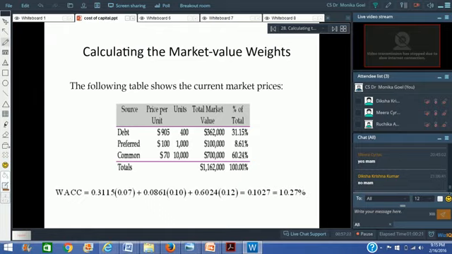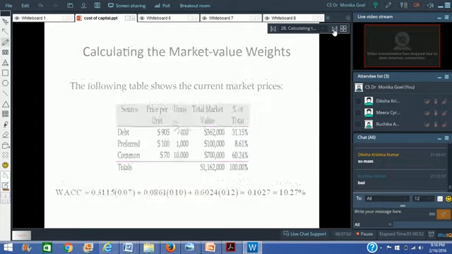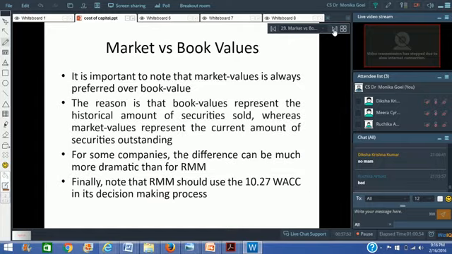So increasing cost of capital, is it good or is it bad? Is it good for the company or is it bad for the company? It is bad. It is bad because the expectation of the market is increasing and the company has to perform in a better manner. It has to earn more profits, isn't it? Because the market is giving a higher cost to the company. So you have to perform according to the market expectations.